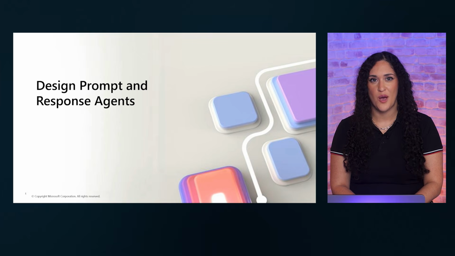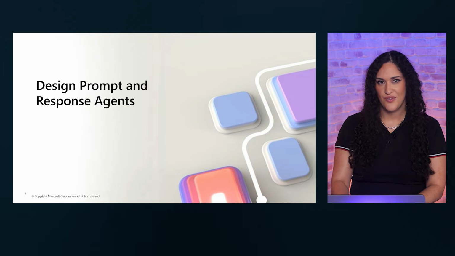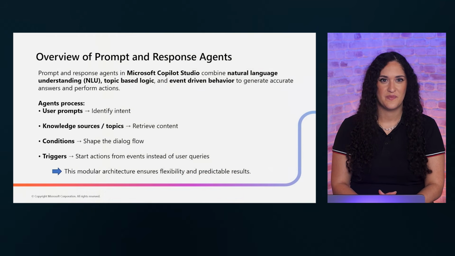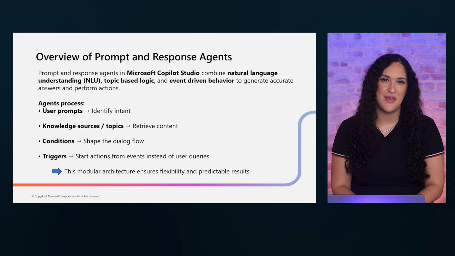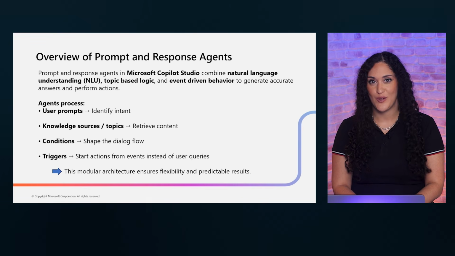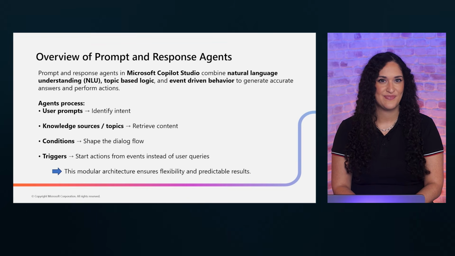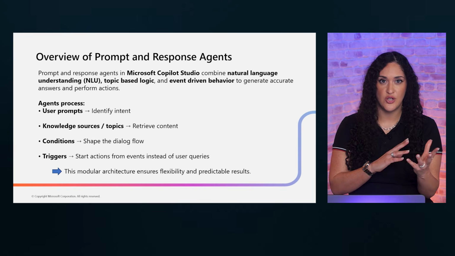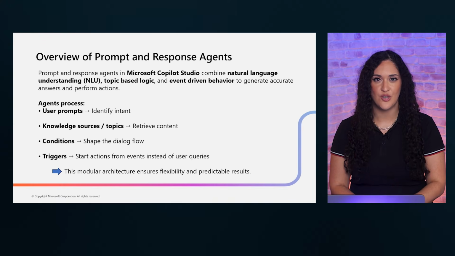Let's dive into prompt and response agents. These are the conversational workhorses of Copilot Studio. Prompt and response agents combine several powerful capabilities. They use natural language understanding to process user prompts and identify intent. They use topic-based logic to match conversations to the right knowledge or workflow. And they use event-driven behavior to trigger actions based on what is happening in the system.